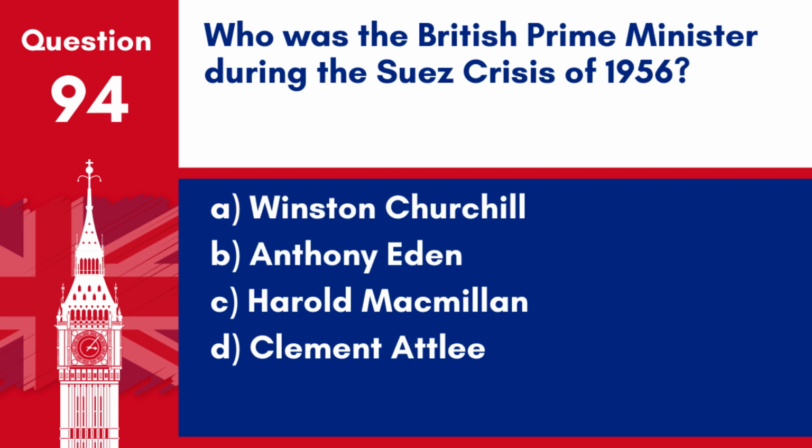Question 94. Who was the British Prime Minister during the Suez Crisis of 1956? A. Winston Churchill. B. Anthony Eden. C. Harold Macmillan. D. Clement Attlee. Answer: B. Anthony Eden. Anthony Eden was the British Prime Minister during the Suez Crisis of 1956, which saw a failed attempt by Britain, France, and Israel to seize control of the Suez Canal from Egypt.